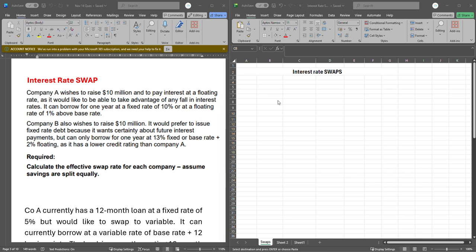For FX risk, we said you can use forward, you can use money market hedge, you can use options, you can use futures, you can also use swaps, and swaps can be forex swap or currency swap.